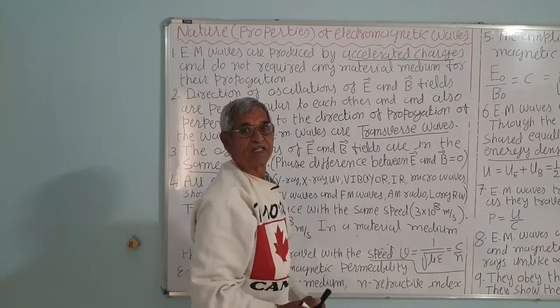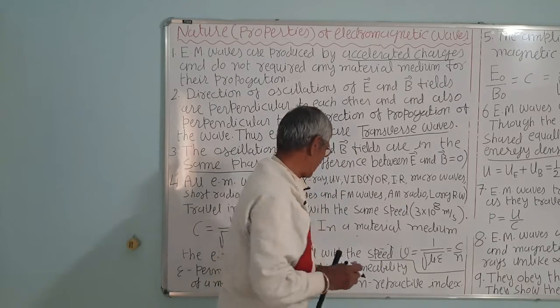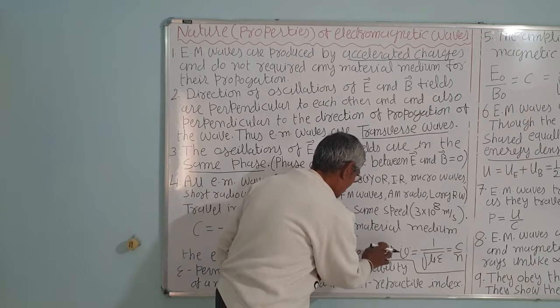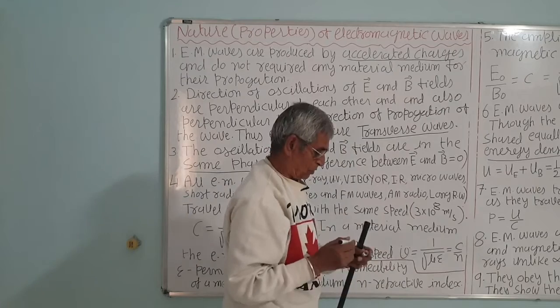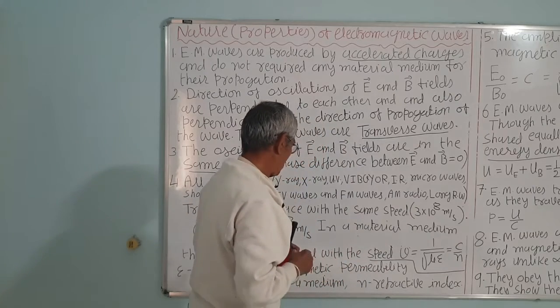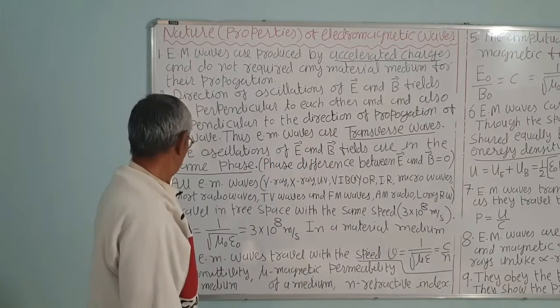So they are called filters. They do not filter any liquid, they filter the waves. So choke type, L type and pi type filters are used. This was the L type I showed.